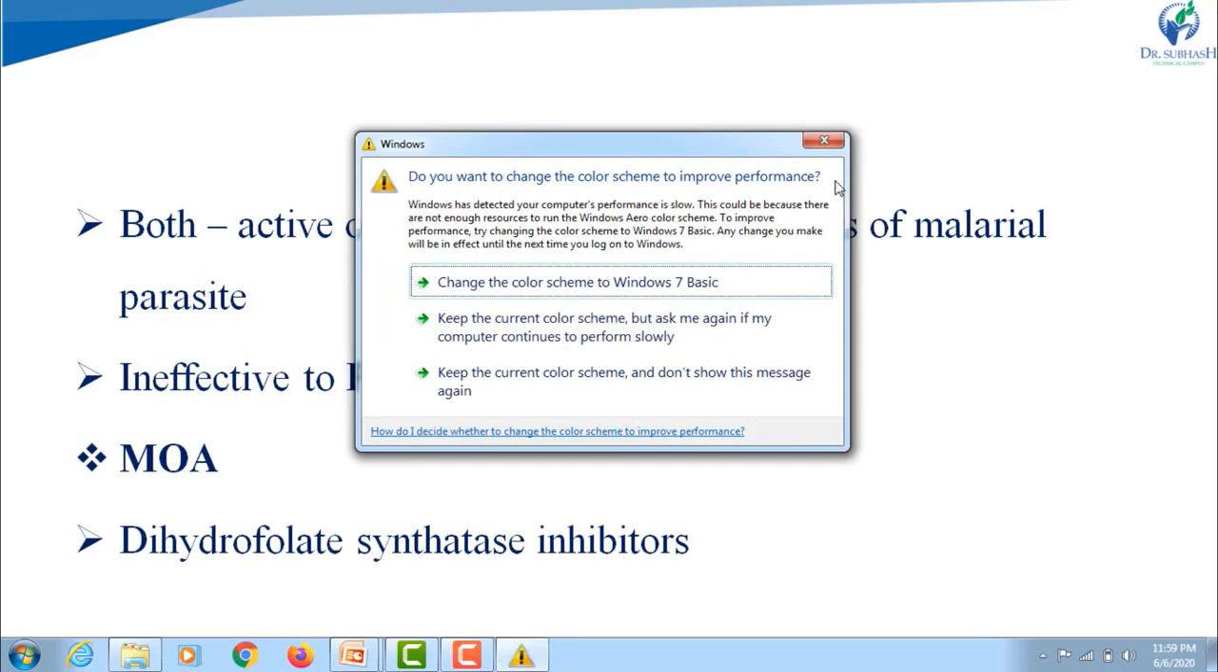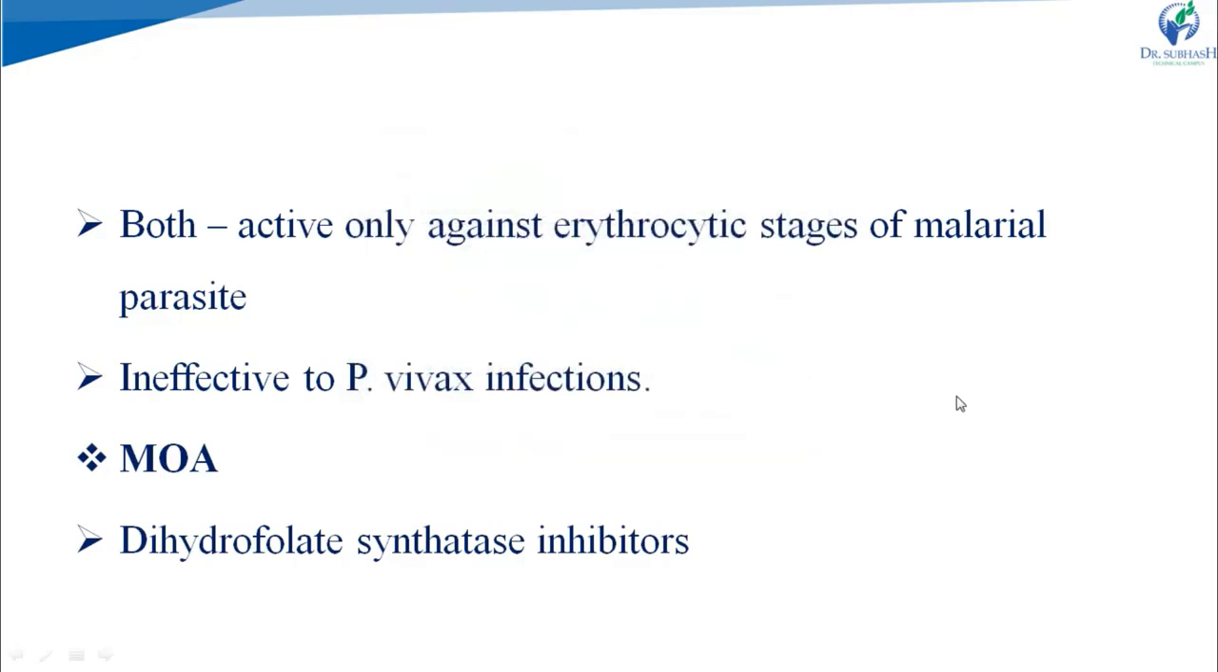The first step, the conversion of PABA and pteridine molecule into dihydrofolic acid, is catalyzed by the enzyme dihydrofolate synthetase, and this enzyme is inhibited by the sulfonamides and sulfone. That's why the conversion of PABA to dihydrofolic acid is inhibited, and ultimately the synthesis of tetrahydrofolic acid, protozoal DNA, RNA and protozoal protein synthesis is inhibited.